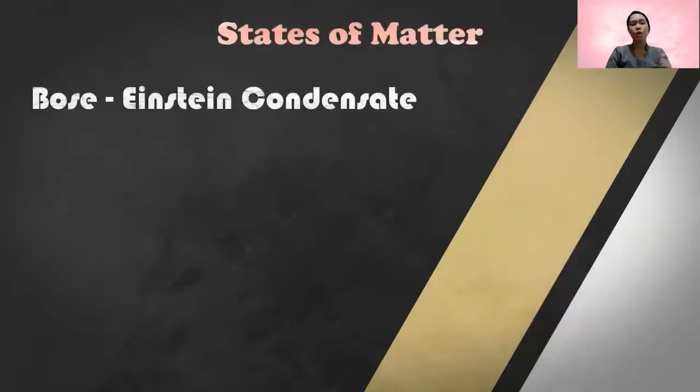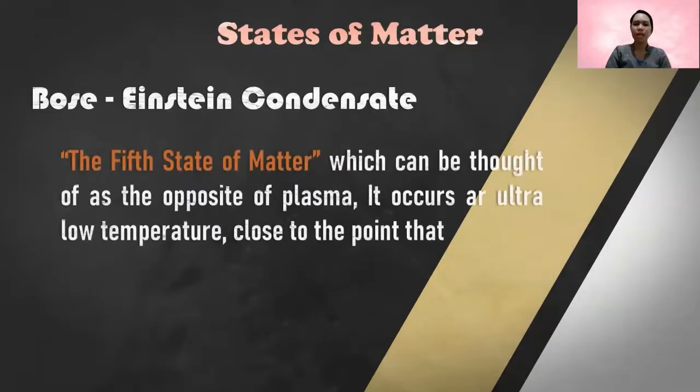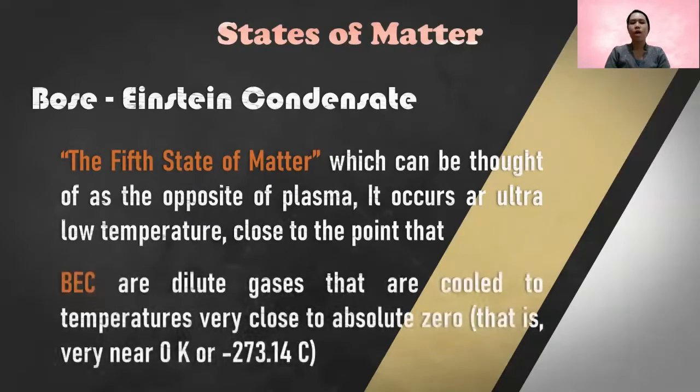Opposite of plasma is what we call Bose-Einstein condensate, the fifth state of matter. It occurs at ultra low temperature. Ngano opposite man siya, di ba plasma is high temperature, for example sun, lightning, while this one ni-exist siya at low temperature.